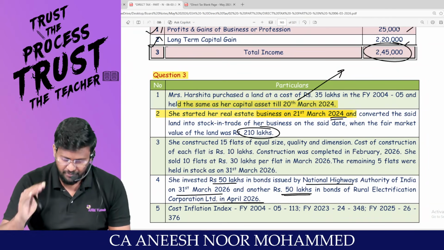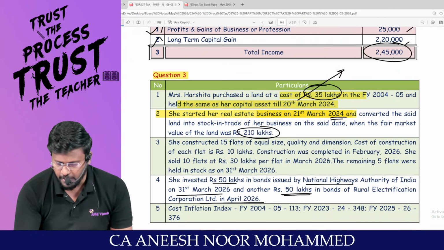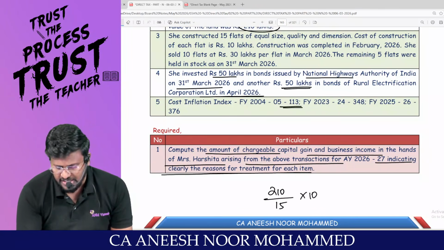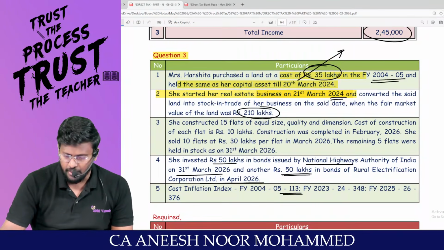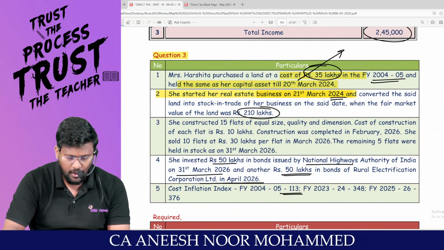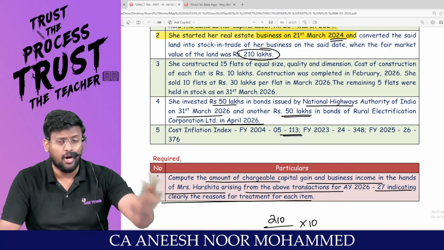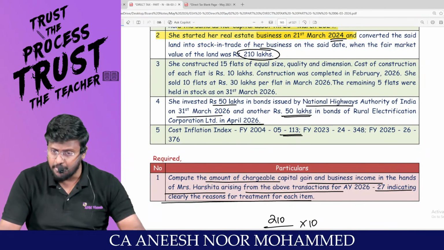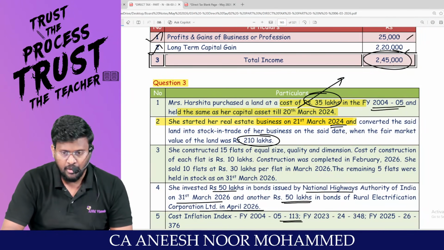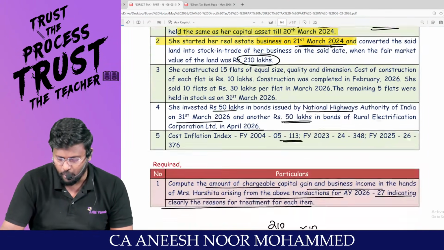Right. Then for how much rupees has she purchased? 35 lakh. In which financial year was this purchased? In 2004-5, the CII is 113. That means, calculator: 35 lakhs divided by 113 into, sir, in which financial year? As we all know, benefit of indexation can be availed only till the year of conversion. When did the conversion happen? 23-24. Am I right?